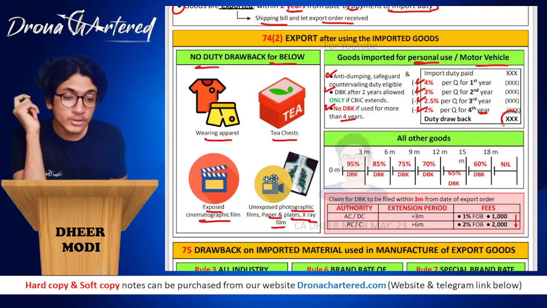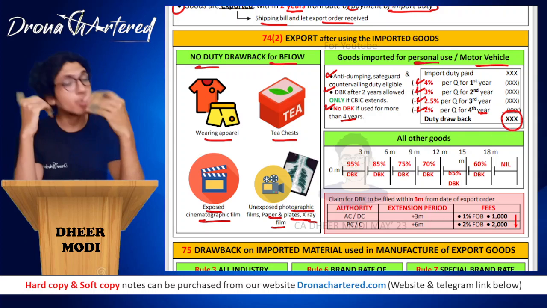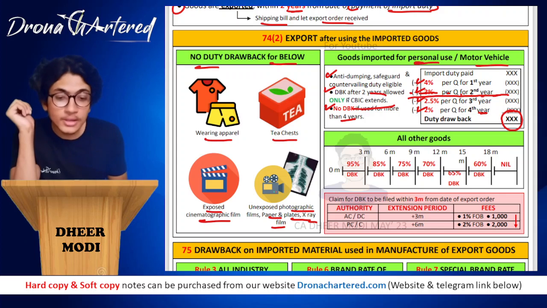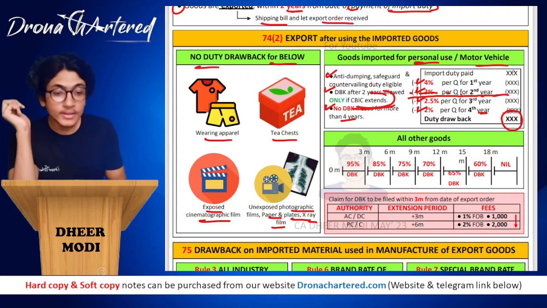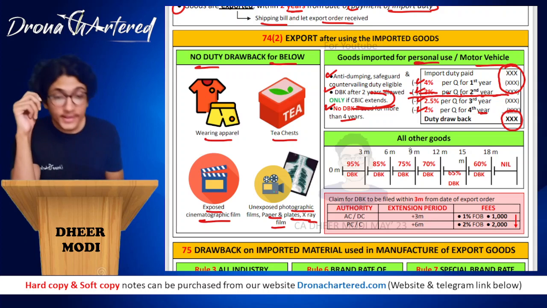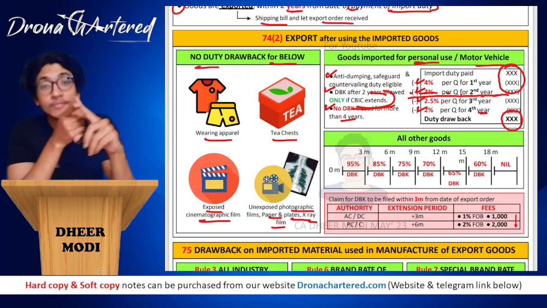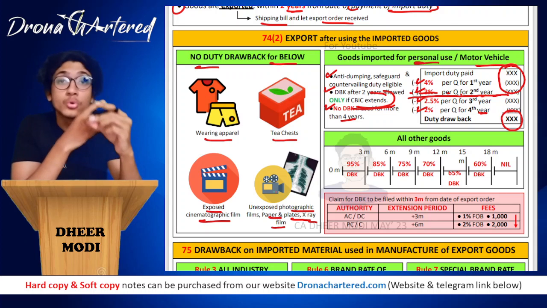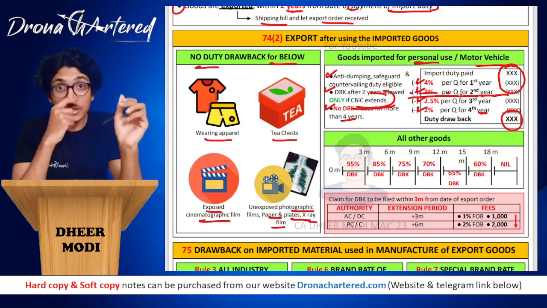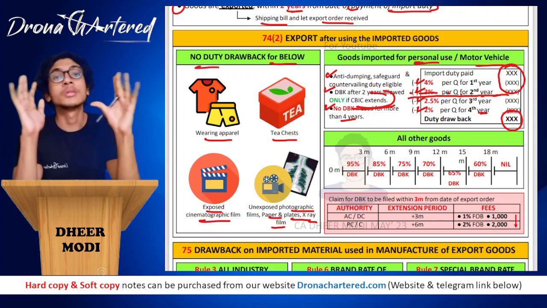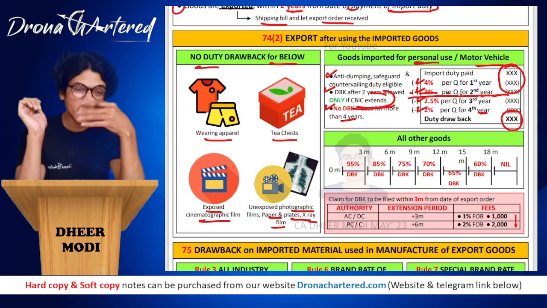After subtracting all of this, you will see how much duty drawback will be allowed to you after 4 years. So it is not allowed after 4 years, and even after 2 years, it is only allowed if your CBIC extends. Okay. Otherwise, your workings will usually be only this part. Next is for all other goods. So we did that for some goods it is not allowed at all. For goods imported for personal use and motor vehicles, this calculation we did: 4, 3, 2.5 and 2 per quarter for the first year, second year, third year and fourth year. This you have to subtract and then you will get your duty drawback amount.